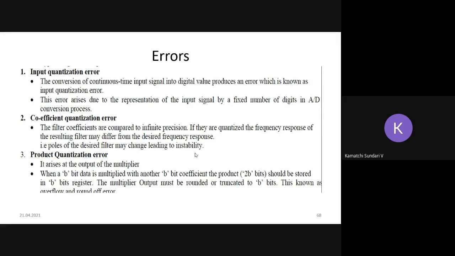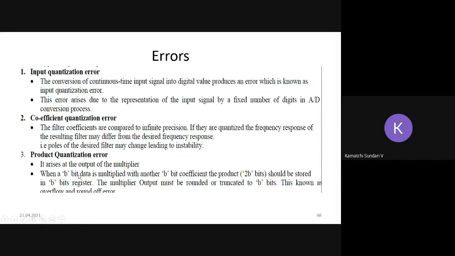So the system stability itself will get affected if we are experiencing the coefficient quantization error while doing the quantization procedure. This is a very important thing, right? The system stability will get affected because of the shifting in the pole location.